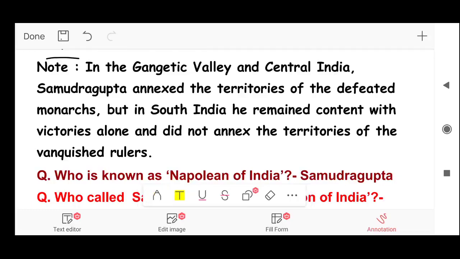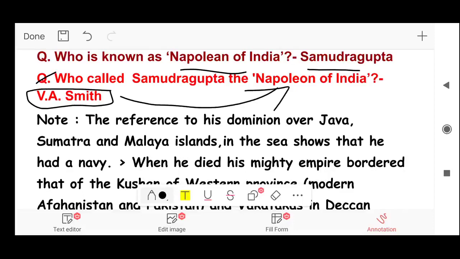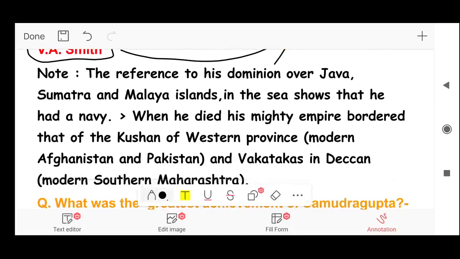Next question. Who is known as Napoleon of India? Answer. Samudragupta. Next question. Who calls Samudragupta the Napoleon of India? So V.A. Smith, he called Samudragupta the Napoleon of India. Note, the reference to his dominion over Java, Sumatra and Malay Islands in the sea shows that he had a navy. So Samudragupta had a navy.